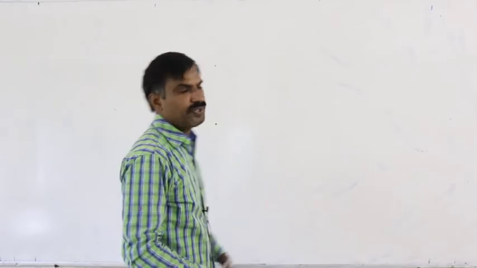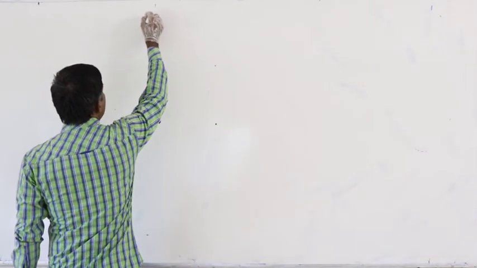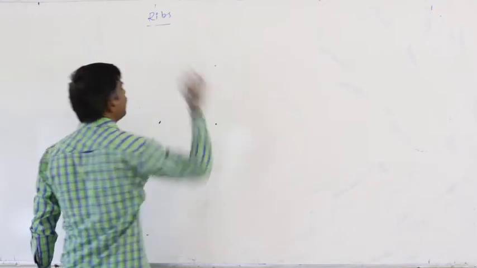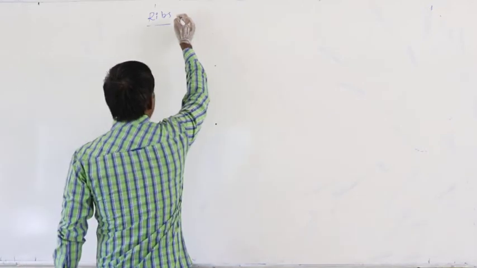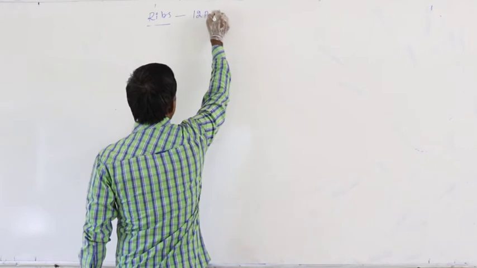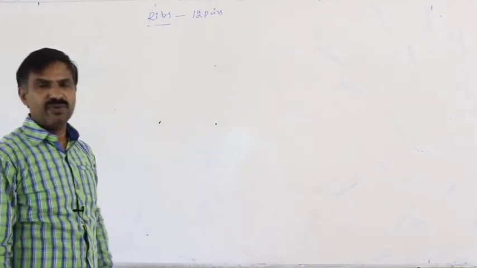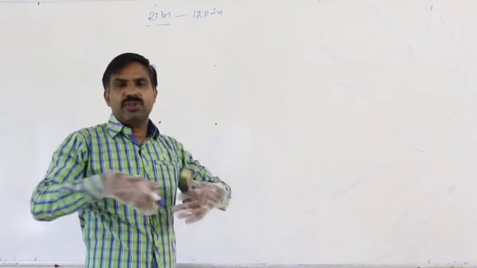Yes, continuation of the last class. Next part in the axial skeleton is the ribs. Definitely, how many pairs of ribs are present? 12 pairs of ribs, that is 24 ribs, are present on either side of the thoracic cavity.